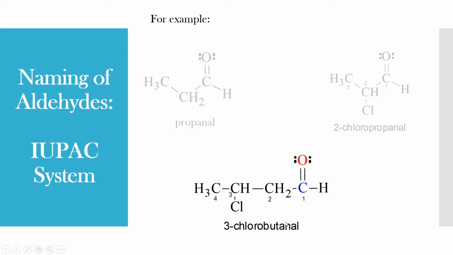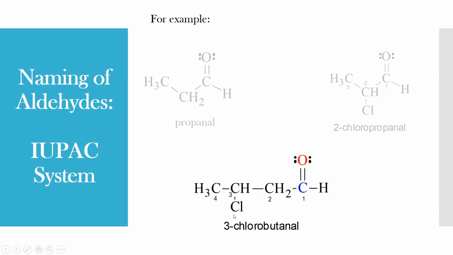Another example is 3-chlorobutanal. Let's see how the name comes. Since the aldehyde functional group is at one side, we have to give number 1 to the aldehyde carbon, and number 2 like this. So there are 4 carbons here. That means the parent alkane will be butane. The E gets replaced with al. Hence, this is a butanal.